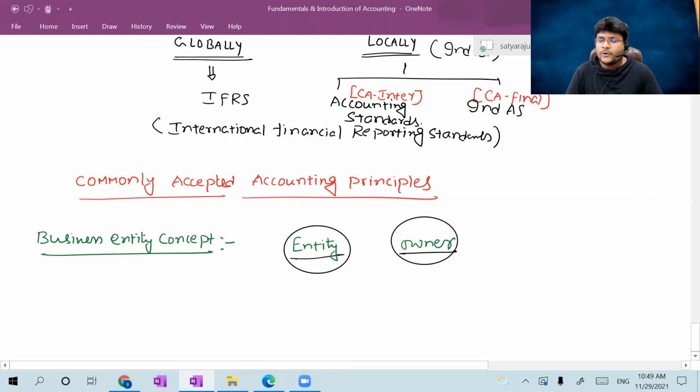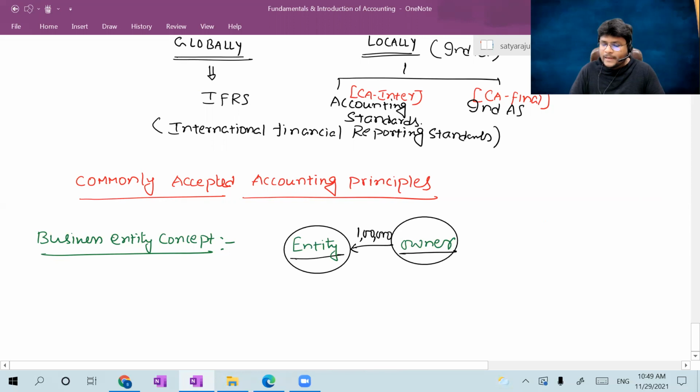I can give a beautiful example here. For example, a sole proprietor started a business, or a chartered accountant. Let me take a chartered accountant. After qualifying your examination, you start your own practice as a sole proprietor. Practice is nothing but business. To conduct your business activity, you may introduce some capital. Let us assume you introduced capital of 1 lakh into the business. The owner introduced capital of 1 lakh into the business.